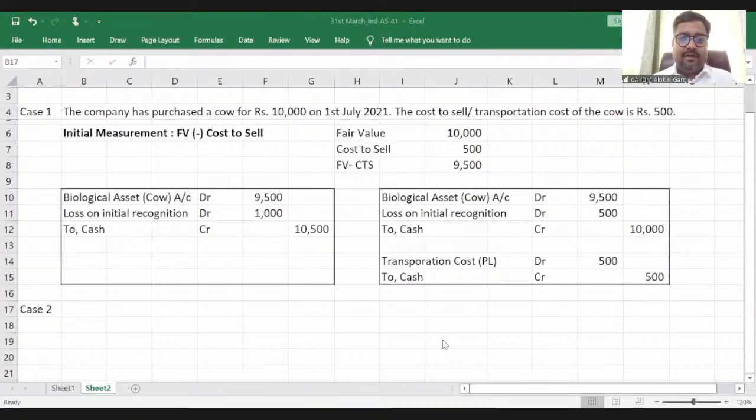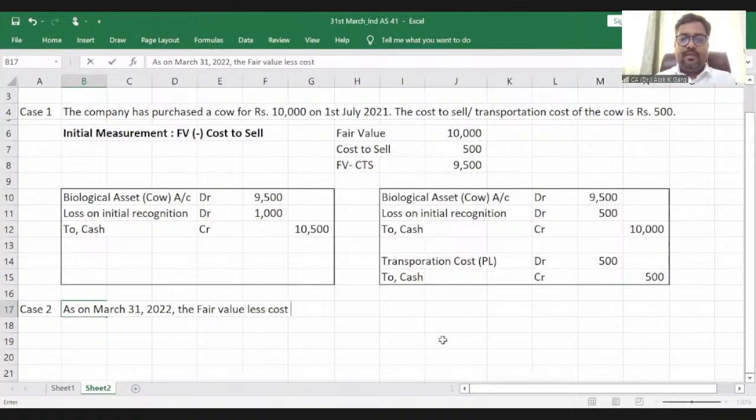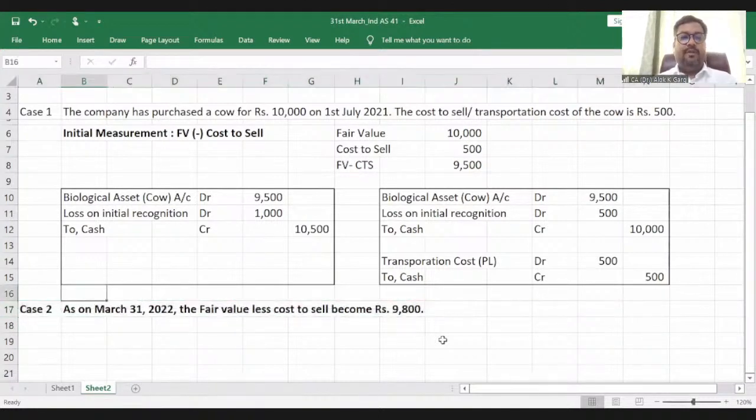For example, on the reporting date, as on March 31st, 2022, the fair value less cost to sell of such cow has increased to 9,800, right? Then what we need to do?